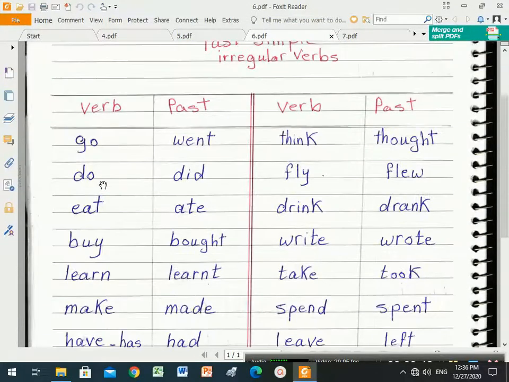And here these are the irregular verbs, and these must be memorized, guys. There are no rules for the irregular verbs, really no rules, you must memorize them. Go becomes went, do becomes did, eat ate, buy bought, learn learned.